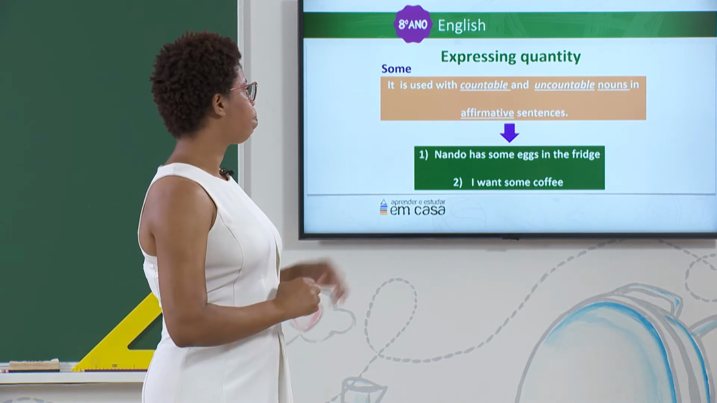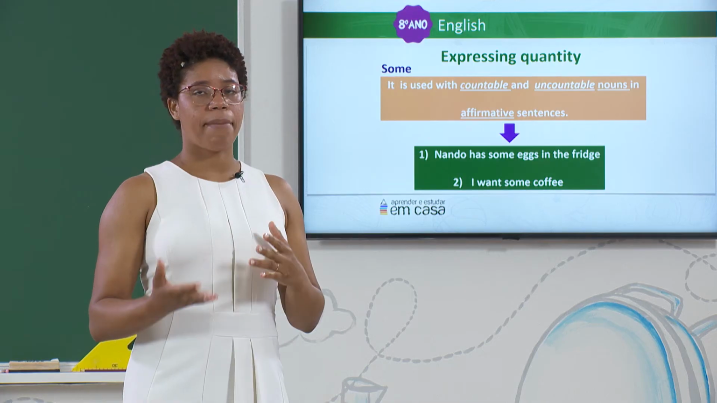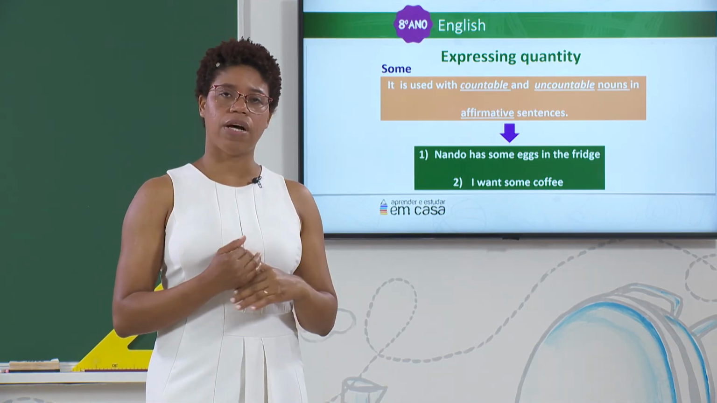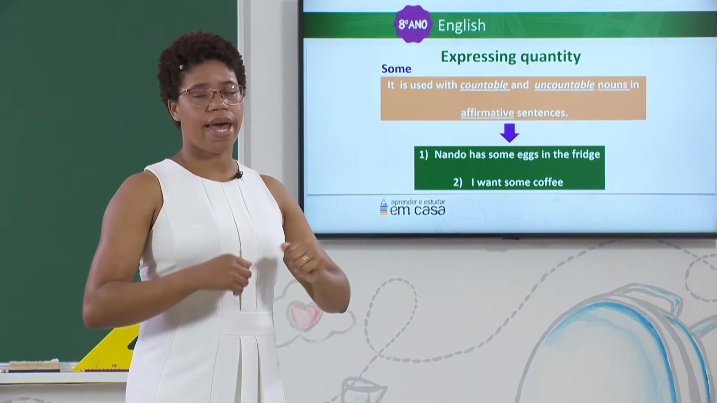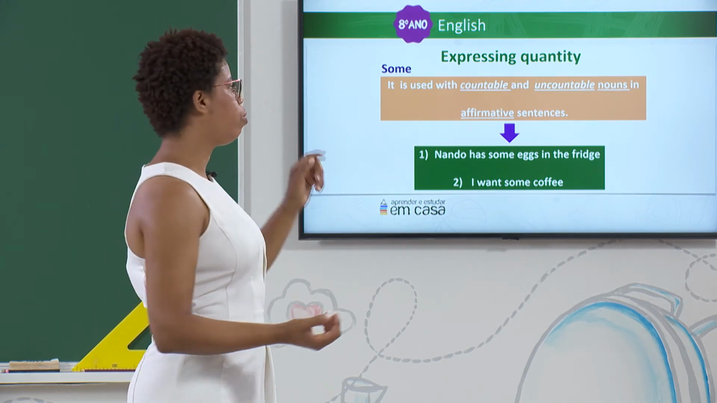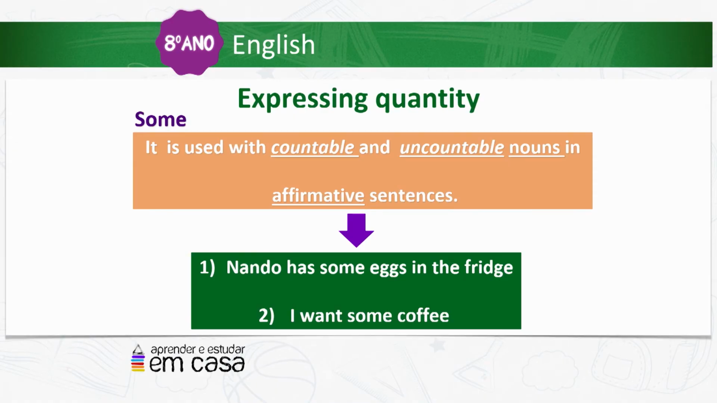Now we're going to see how we express quantities using the quantifiers some and any. Some is used with countable and uncountable nouns in affirmative sentences. Do you remember? We have talked about countable and uncountable nouns minutes ago. The nouns we can count and the nouns we cannot count. We use some in affirmative or positive sentences. Let's see the example. Nando has some eggs in the fridge.